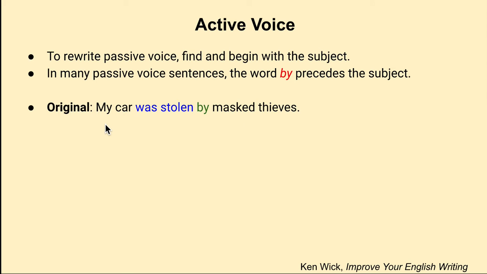So here's the original sentence: my car was stolen by masked thieves. Was stolen is a signal of passive voice. Here, the object is receiving the action, or it's being acted upon. And just like I stated, when we want to rewrite this, we notice that the word by is preceding the subject, which needs to be the subject of the sentence. So the rewrite will be, masked thieves stole my car.